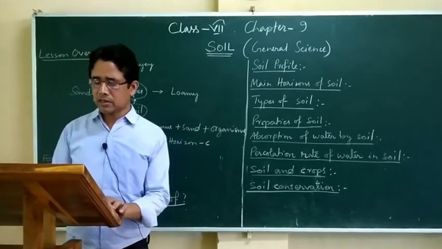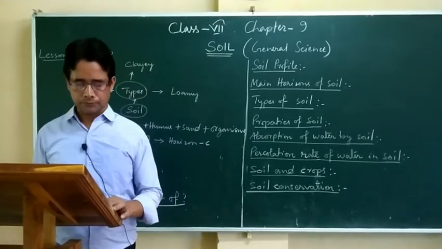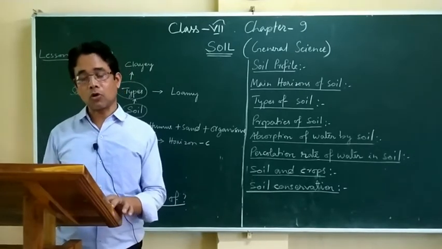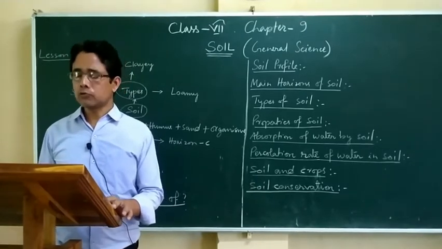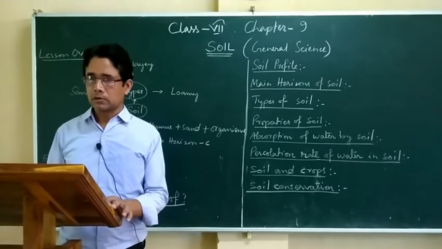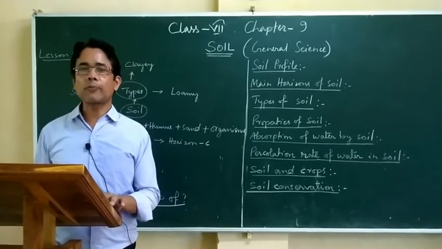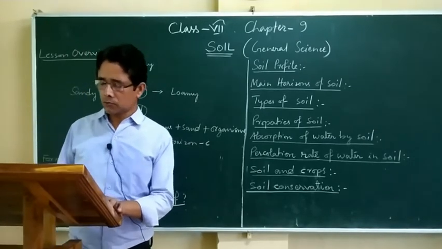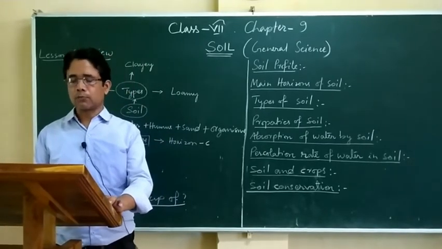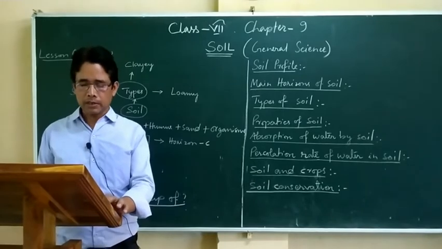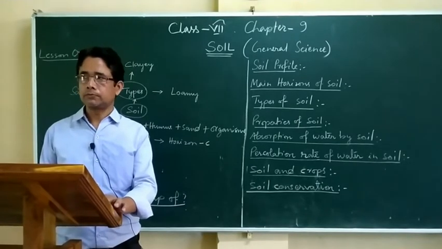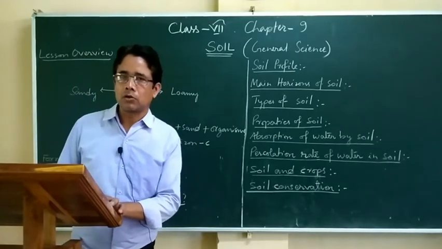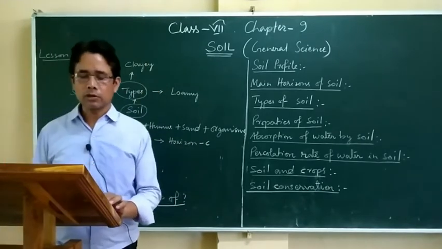So, when a large number of trees are cut or cattle are allowed to graze or overgraze, and due to mining activities, sometimes what happens, the topsoil, the topmost layer of the soil, gets blown away by the wind, or washed away by the flowing water.